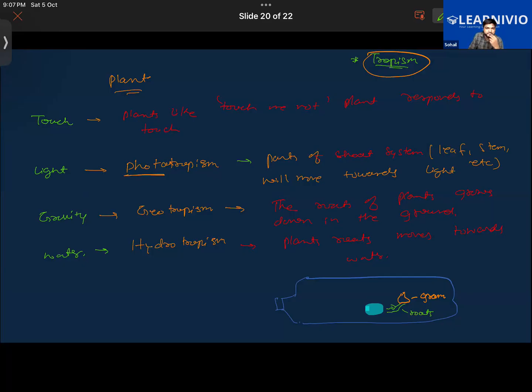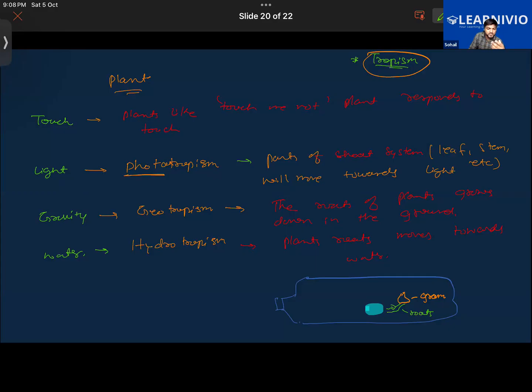That is the case. Now, hope this much should be clear to you. So there are two types of geotropism, right? Positive and negative geotropism. Usually we see that positive geotropism is there. Positive geotropism goes towards gravity, and negative geotropism goes against gravity.